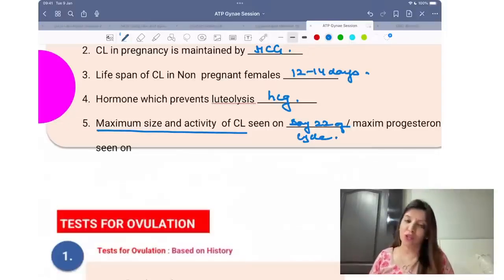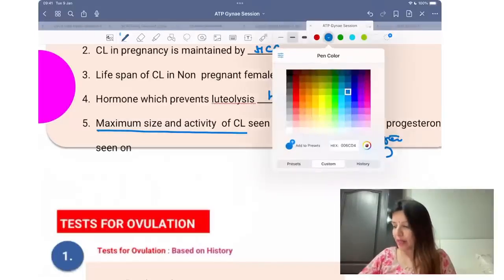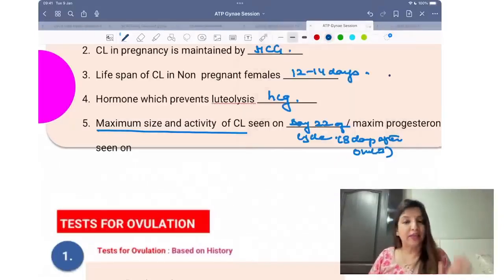Beta, this session is also for NEET PG, and I told you I am going to do an image based session for NEET PG. I will definitely do that, right? That is 8 days after ovulation. So please understand, this question can be asked in 4 formats. They can ask you that during a menstrual cycle, when is the size of corpus luteum maximum or activity of corpus luteum maximum? Answer is 8 days after ovulation, that is day 22 of the cycle.